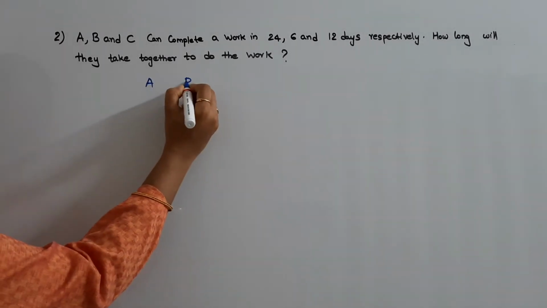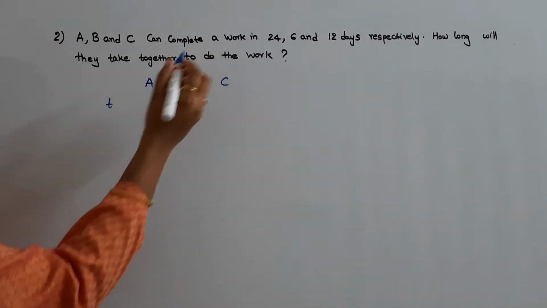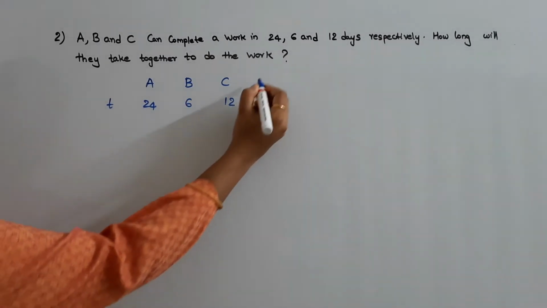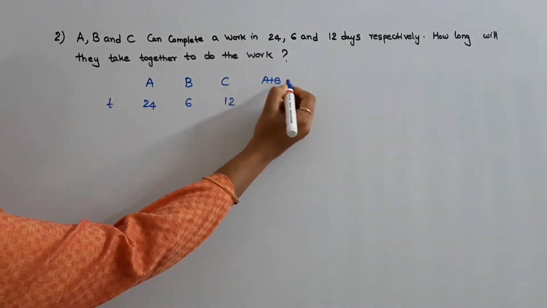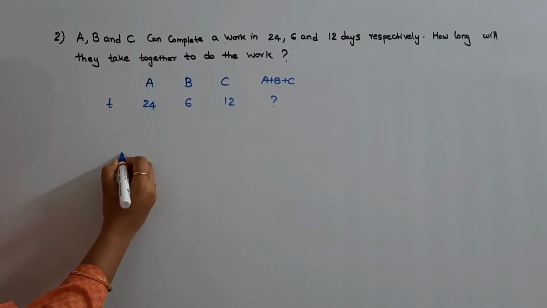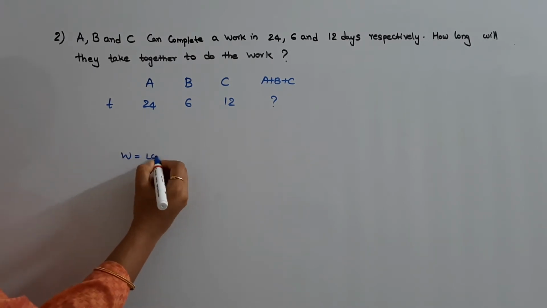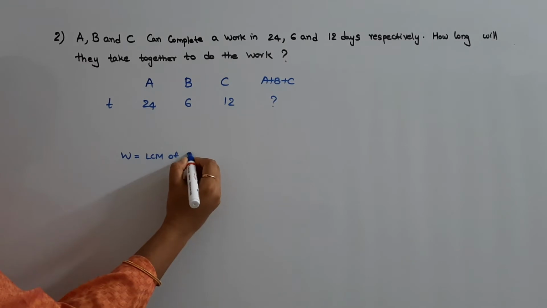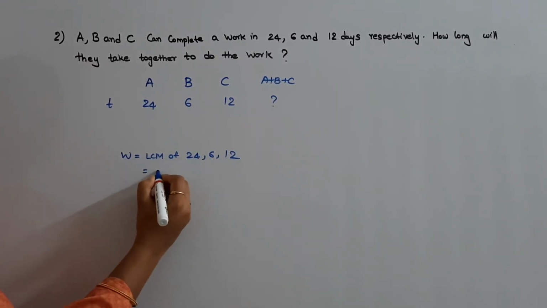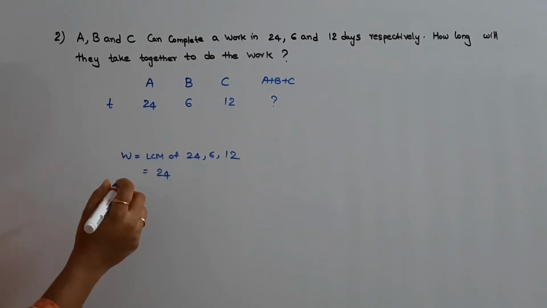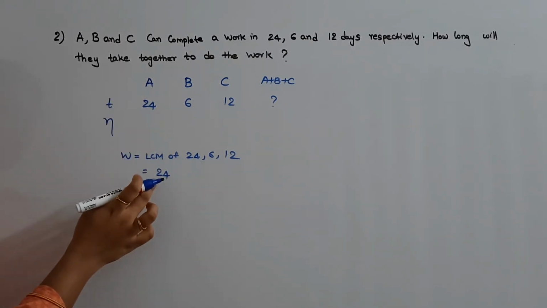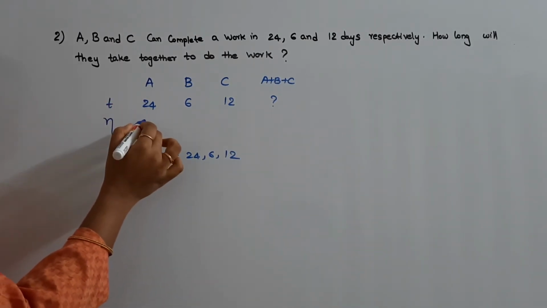A, B, C. Time taken by A is 24, B is 6 and C is 12 days. We need to find out the time taken by A, B and C together to do the work. For that, first we need to find out the work done. Work done is LCM of time taken, that is LCM of 24, 6 and 12, that is equal to 24. Now we need to find out the total efficiency. For that, first find out efficiency of A. Efficiency of A is 24 by 24, that is 1.